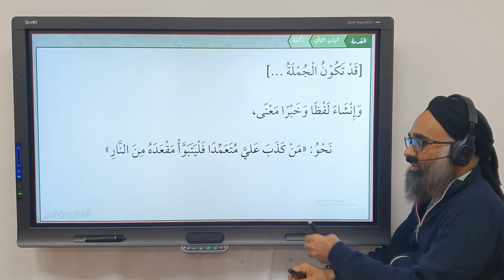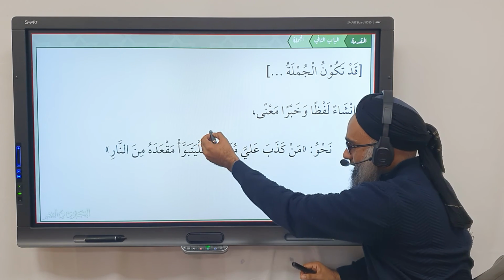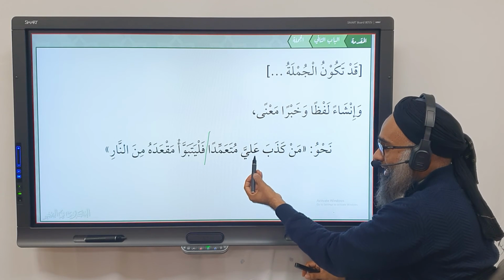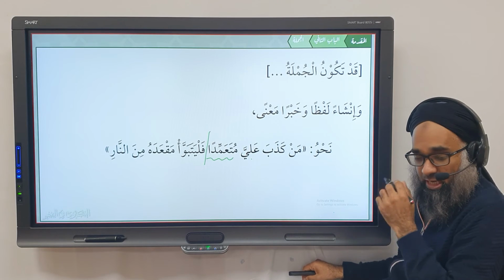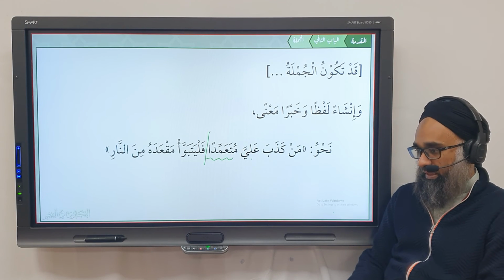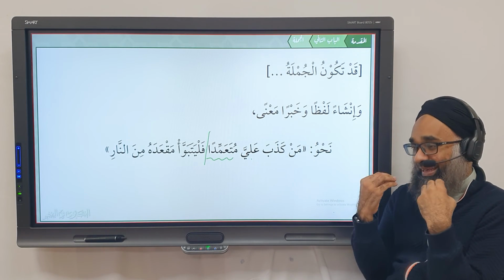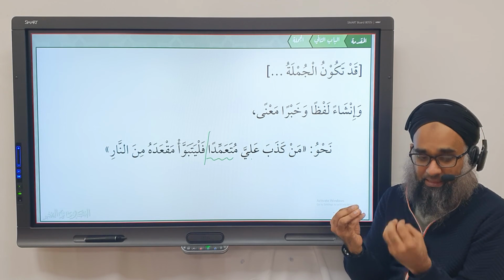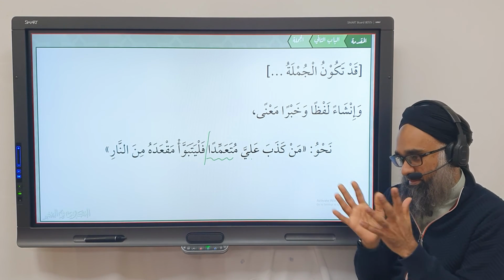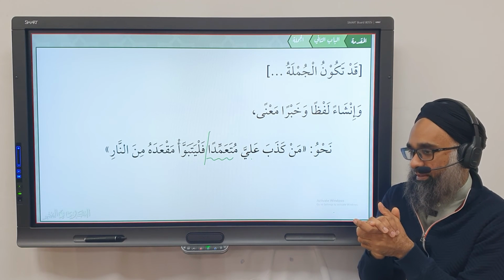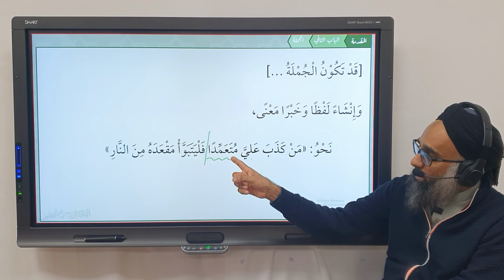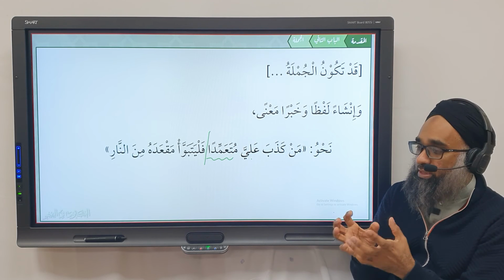So we say, Man kadhaba alayya muta'ammidan. This is the hadith, this is the first part of the hadith. Whosoever lies against me, muta'ammidan, intentionally, what does he do? He lies against me and fabricates a lie that Rasulullah sallallahu alayhi wa sallam said this. Yes? Man kadhaba alayya muta'ammidan. Then the next part of it says, فَلْيَتَبَوَّأ. Tabawwa means to take one's abode.